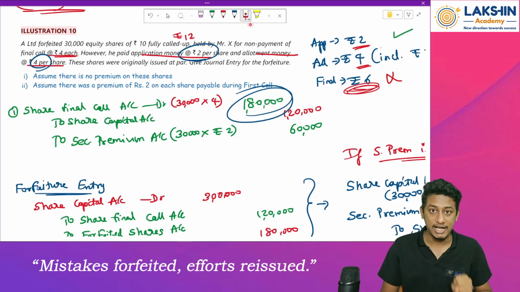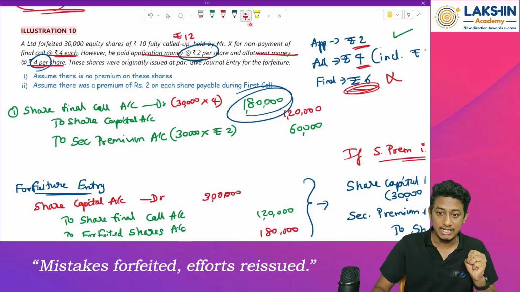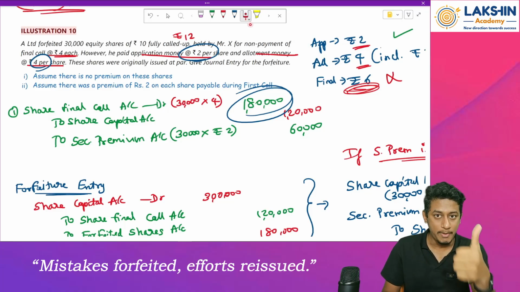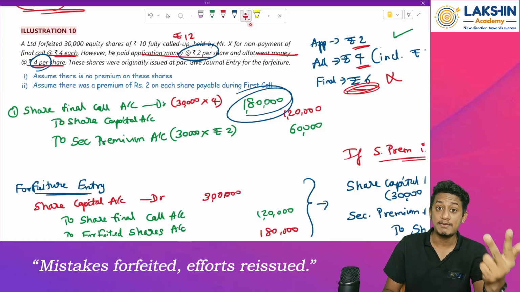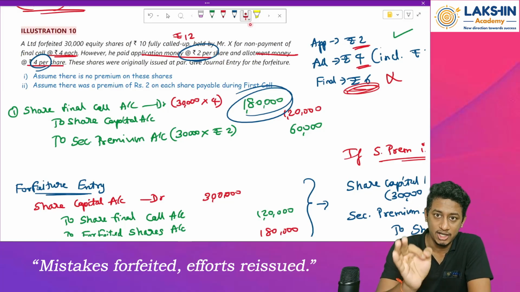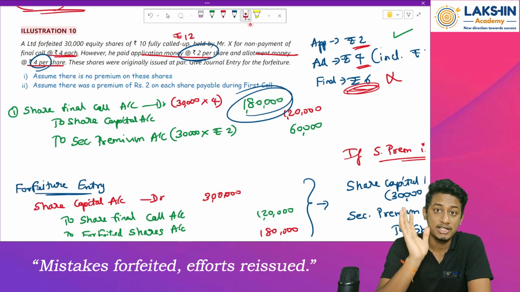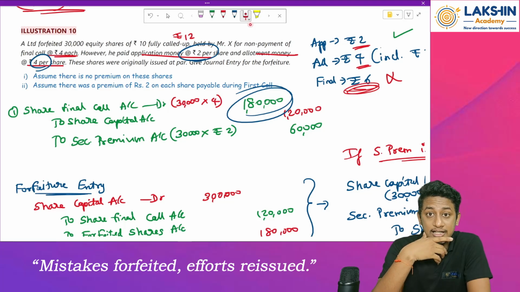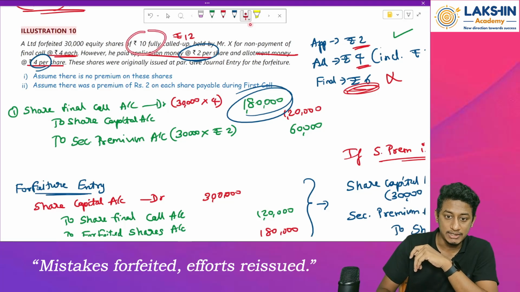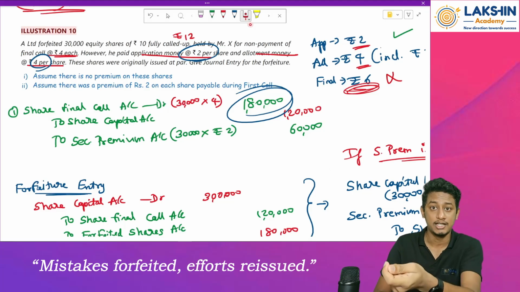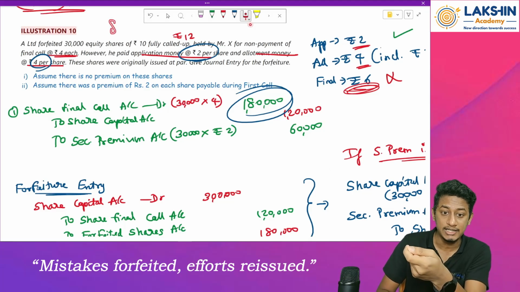It will take out the rights. It won't give the rights to Mr. X over here, and it will reissue the shares to the public again. It will bid the shares to the public. So whenever the bidding is done, the share might be sold at par. It might be sold at a discount. It might be sold at a premium. But remember, I have told you before that as per section 53 of the Companies Act, shares cannot be sold at a discount, other than under section 54, that is for the employees. But in this case, why can the company sell it at a discount? Let us say the shares were worth rupees 10. The nominal value was 10 rupees. But now the company is reissuing these forfeited shares at rupees 8.